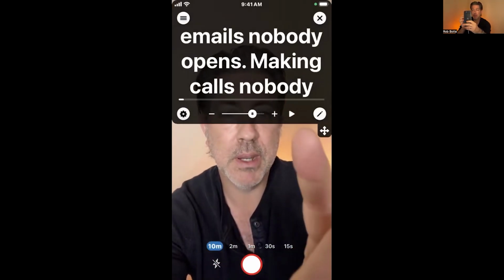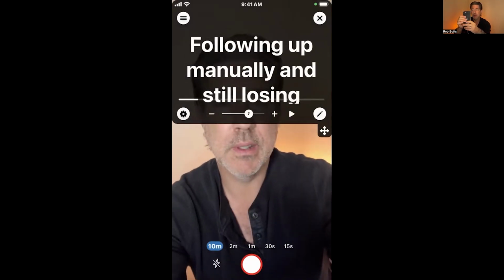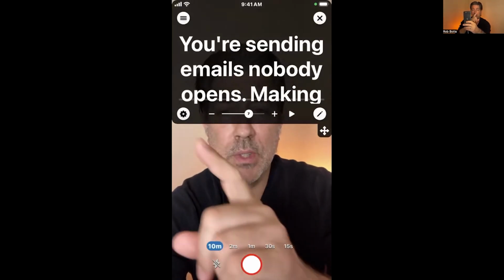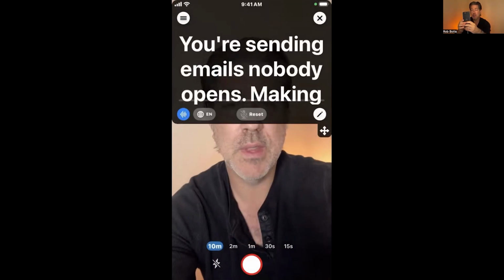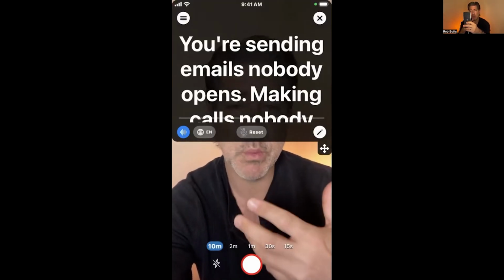Let's hit the play button here. Let's test this speed, see if we like it. That's not bad. Maybe I'll select it lower here if I want to do that. You also have the option, if you want to use this right here. So this is auto track. If you select this button here, then it's going to give you the ability to say the script as you're speaking, and it will go at the pace in which you're reading it.